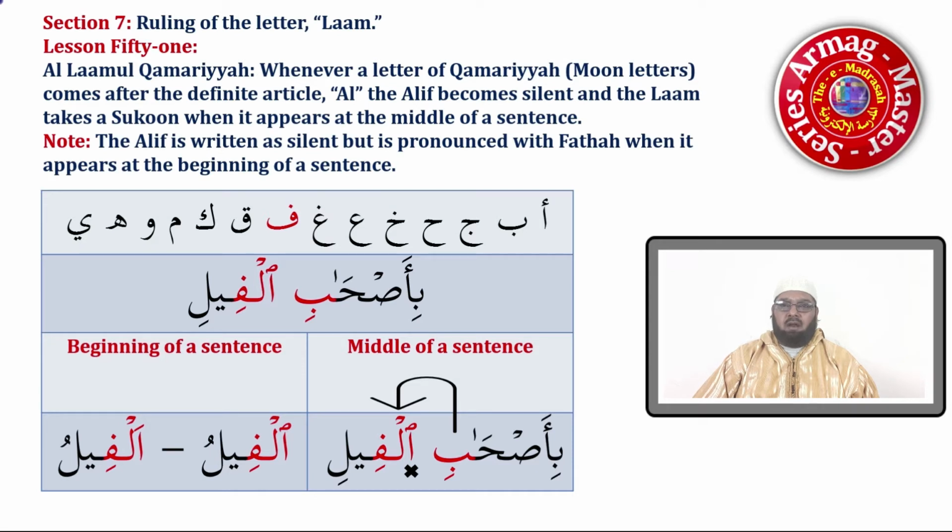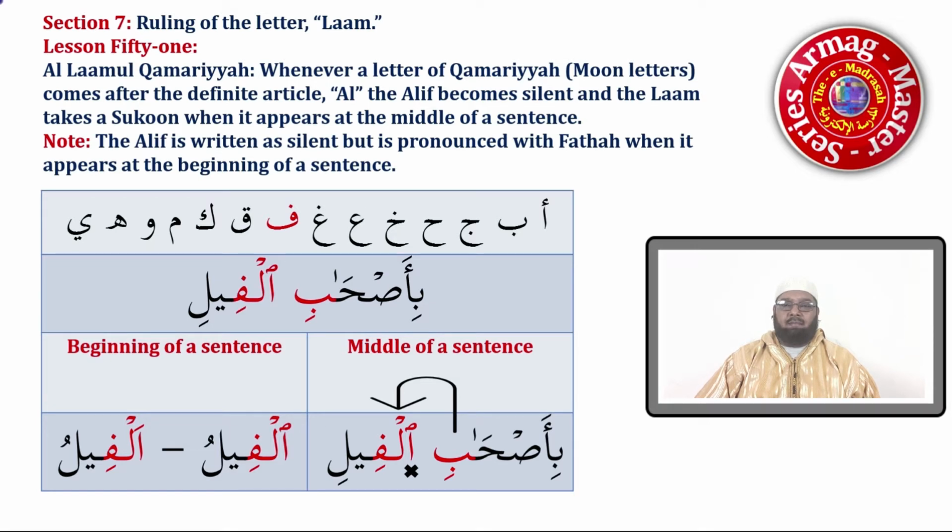If the Qamariyyah letter comes after alif and lam at the beginning of a sentence, the alif will take a fatha. The fatha will not be written above it, but it is known that it will take a fatha.